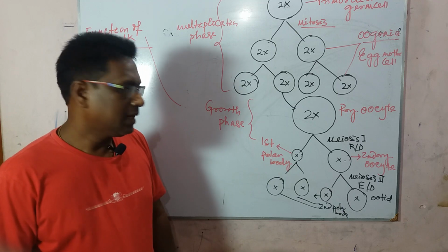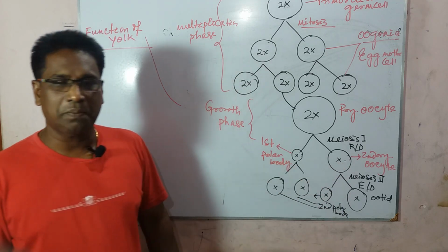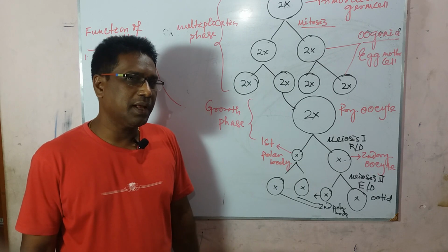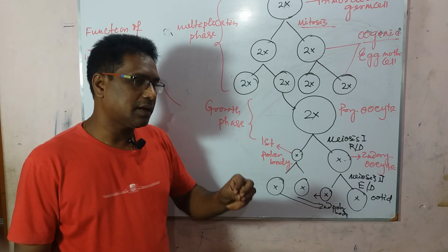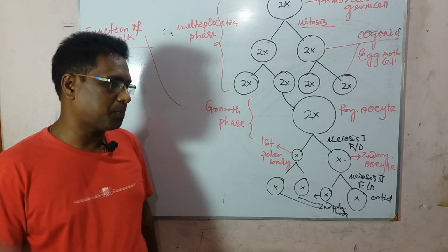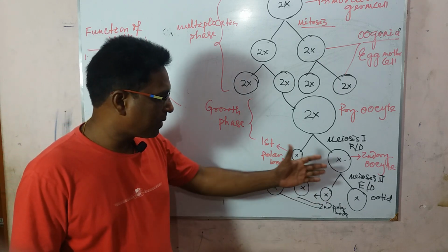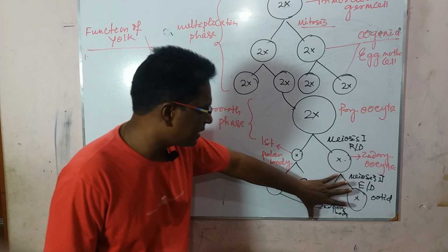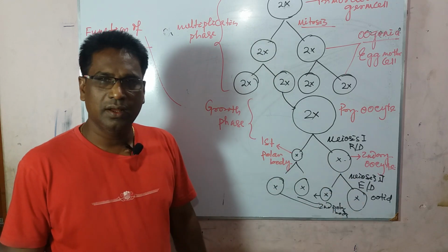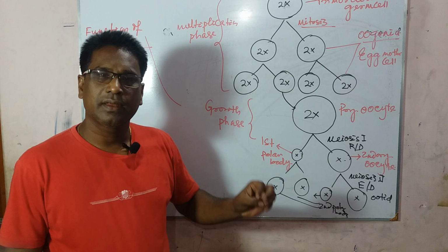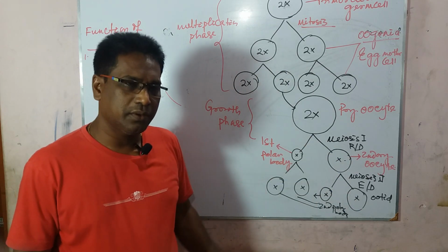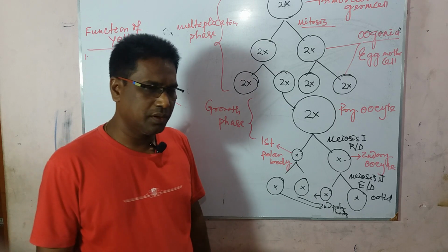After entering the fallopian tube, fertilization takes place in the presence of sperm in the ampulla of the fallopian tube, and the second maturation division is completed within the fallopian tube.